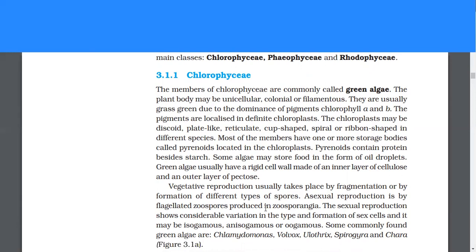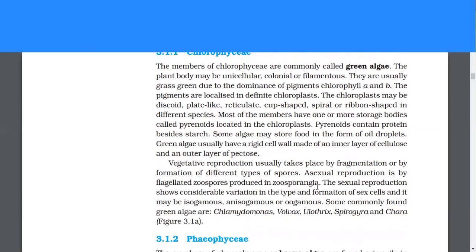The pigments are localized in definite chloroplasts. The chloroplast may be discoid, plate-like, reticulate, cup-shaped, spiral, or ribbon-shaped in different species. Most of the members have one or more storage bodies called pyrenoids located in the chloroplast. Pyrenoids contain protein besides starch. Some algae may store food in the form of oil droplets.